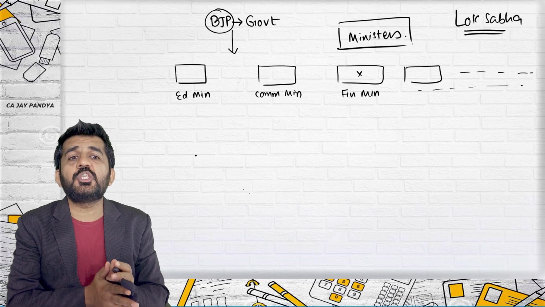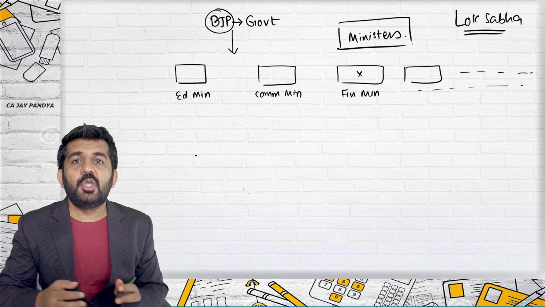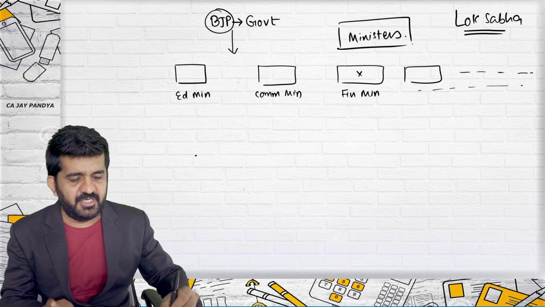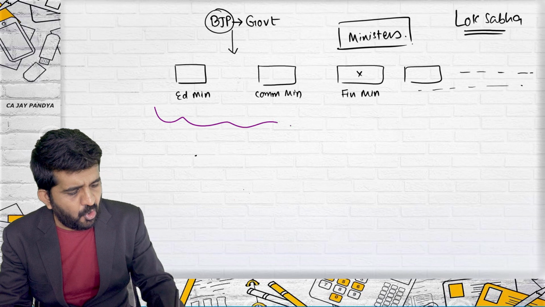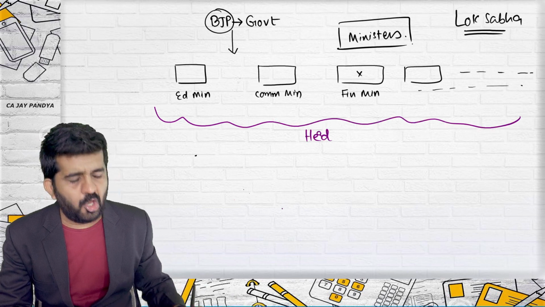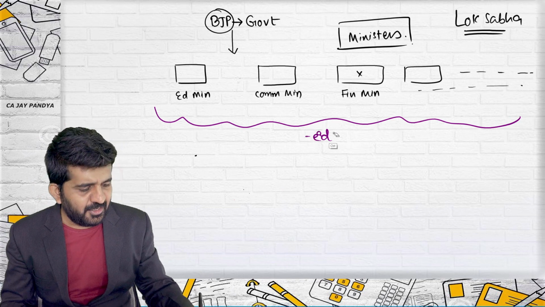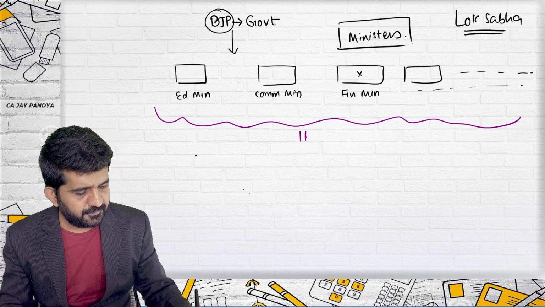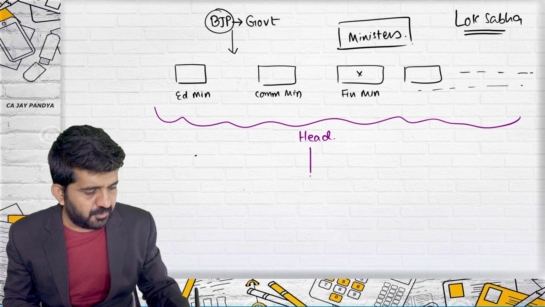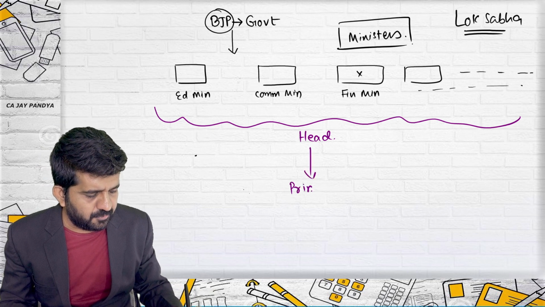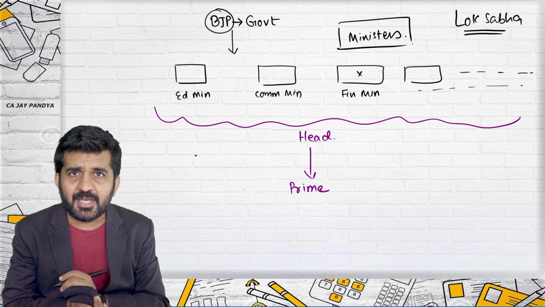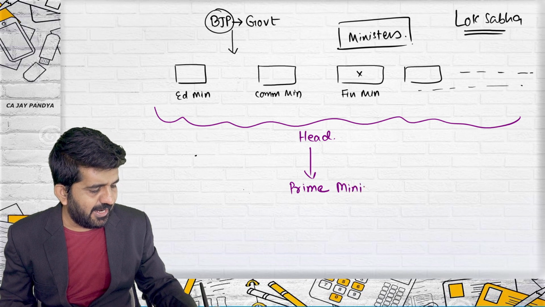Now, once you have ministers, you will have to make a head of all ministers, the person who will be leading all these ministers, the most important one, also termed as prime.